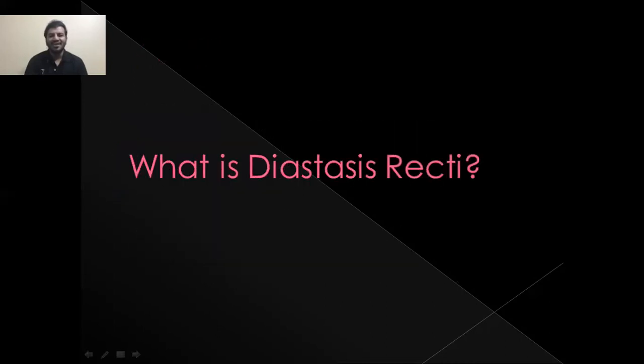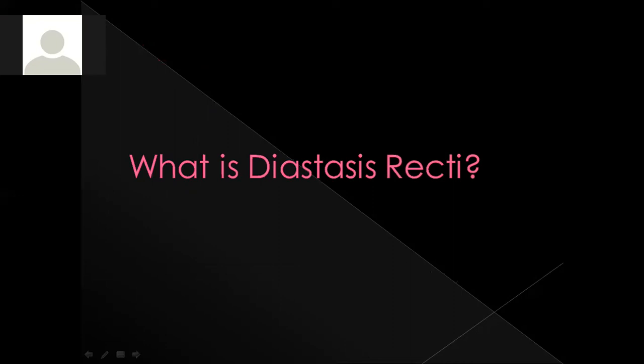To Neha. Neha, what is diastasis recti? It's commonly seen in women after pregnancy. It's a sort of separation of the rectus abdominis muscles.